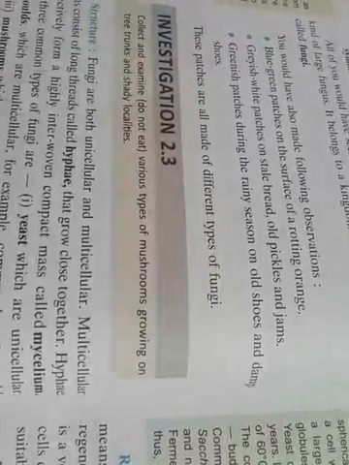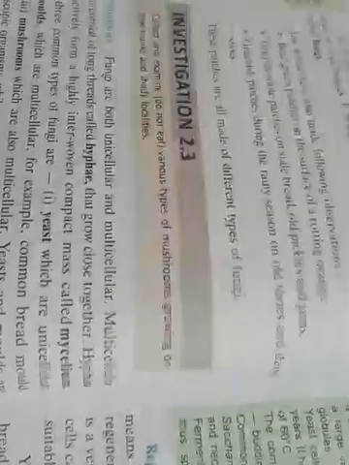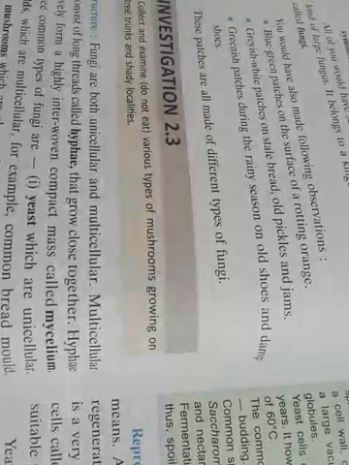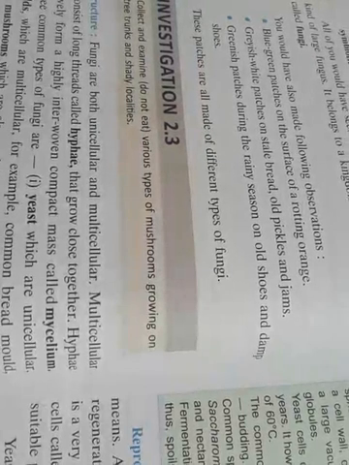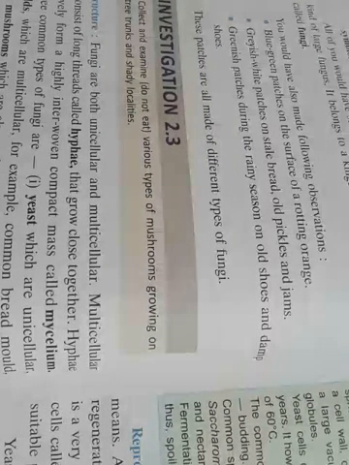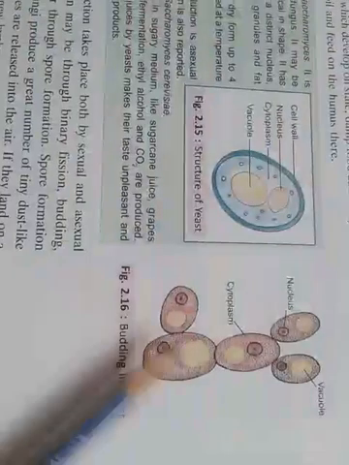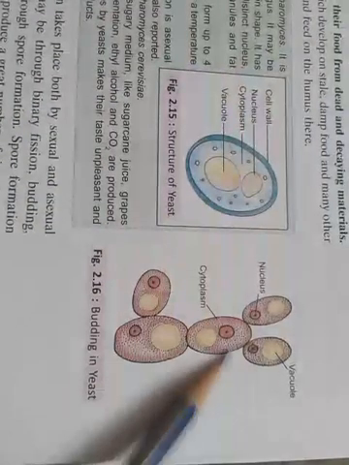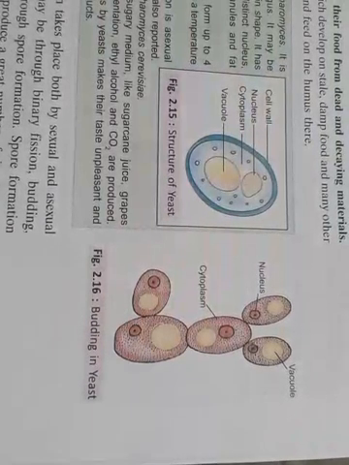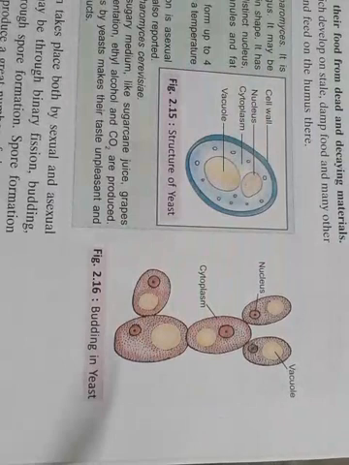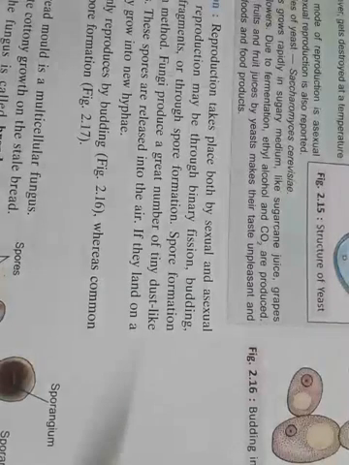In the case of fungi, the processes involved are again like amoeba: nutrition, structures and reproduction. Reproduction takes place in both sexual and asexual ways. In asexual reproduction, budding is the most important thing. This is the budding process. This is the nucleus, this is the vacuole, and this is the cytoplasm. Again there are two parts, one is the daughter part, another is the parent part. So this is budding in yeast. Reproduction happens in this way.